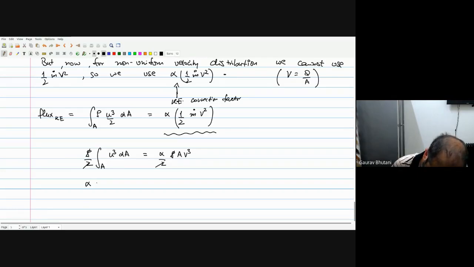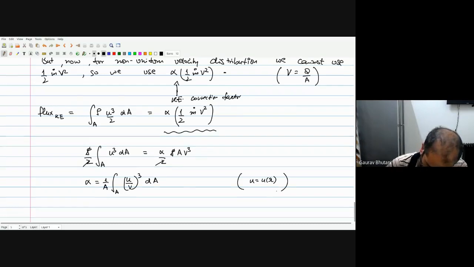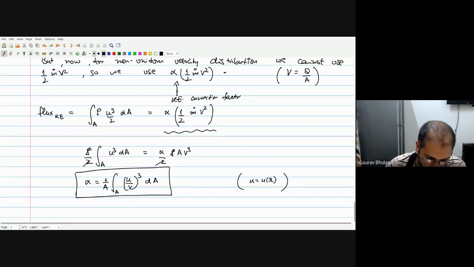So alpha now becomes integral 1 by A, u by V cubed times dA. Now remember, u is a function of r. Okay, so this is your definition of the kinetic energy correction factor alpha.